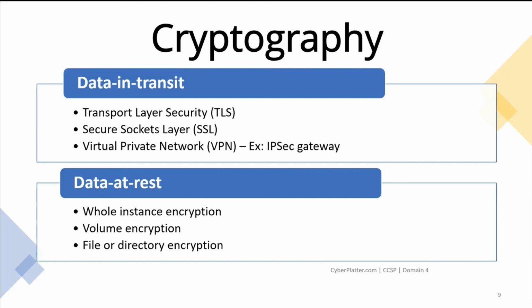The examples of data at rest encryption are whole instance encryption, a method for encrypting all the data associated with the operation and use of a virtual machine, such as the data stored at rest on the volume, disk input output, all snapshots created from the volume, as well as all data in transit moving between the virtual machine and the storage volume. Next one is volume encryption. A method for encrypting a single volume on a drive is called volume encryption.